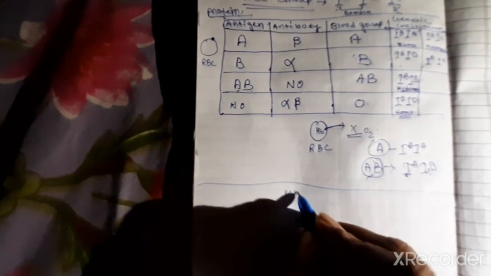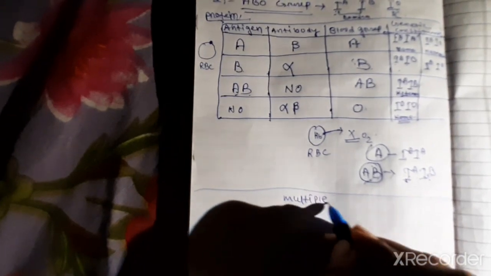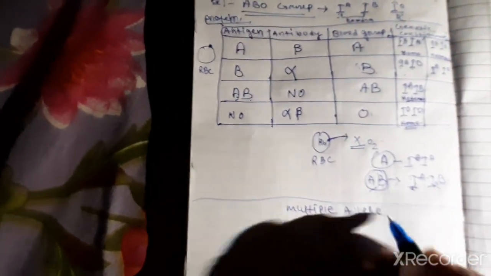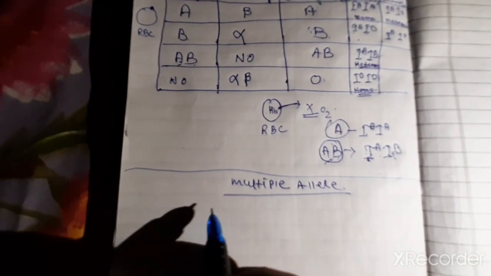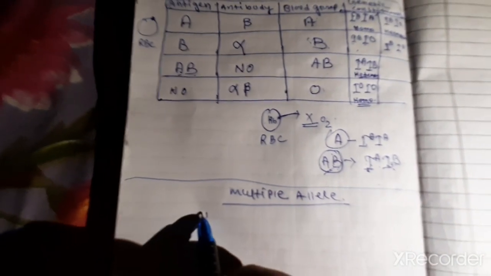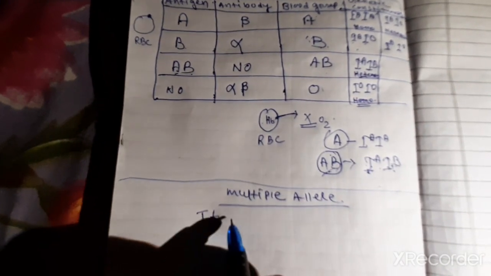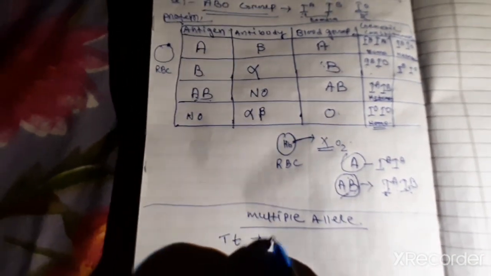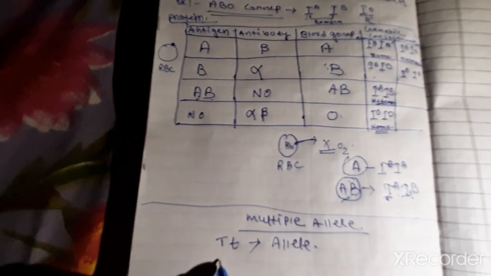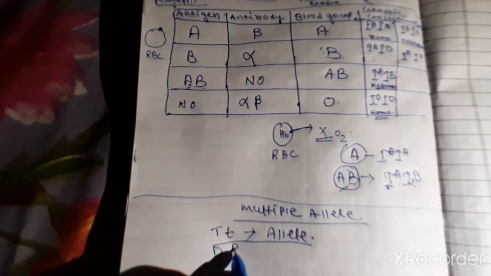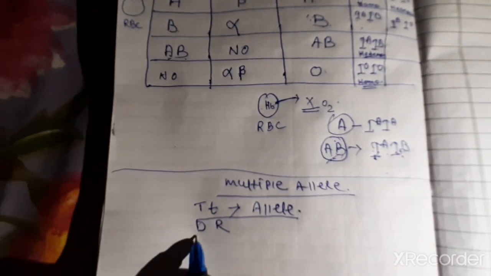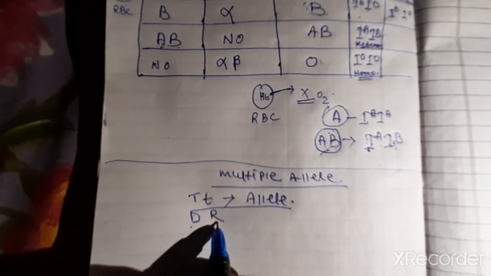Same example I am telling you, multiple allele. Multiple allele means what? In so many classes before, I am telling you one example. I have already given in last classes also, capital T and small t. What is this? This is an allele, right? And this allele has dominant position and recessive position, right? The dominant will express the character, however the recessive will not express the character.